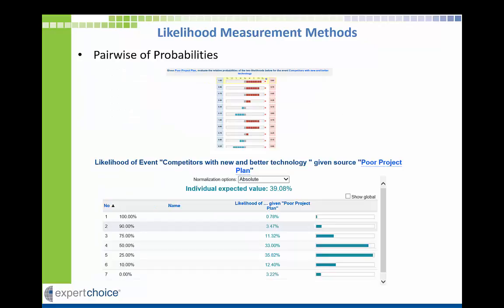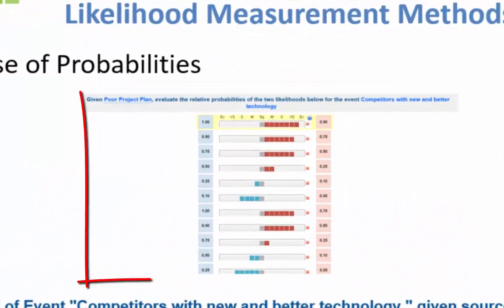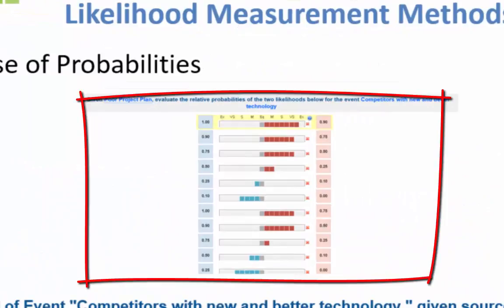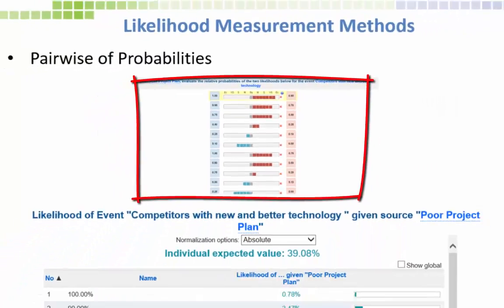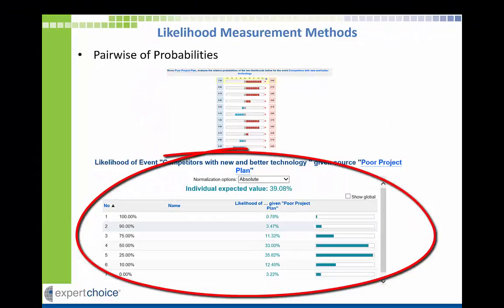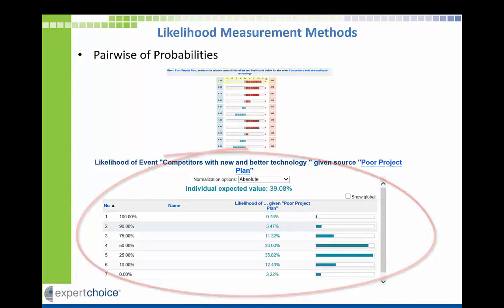Still another Riskion measurement method is pairwise of probabilities. Here we see pairwise of probabilities for an event, competitors with new and better technology, given that there is a poor project plan. Based on the pairwise comparisons of the different probabilities, the likelihoods of the probabilities are derived as the principal right-hand eigenvector of the matrix of comparisons, and the likelihood derived as the weighted sum of these likelihoods, here about 39%.